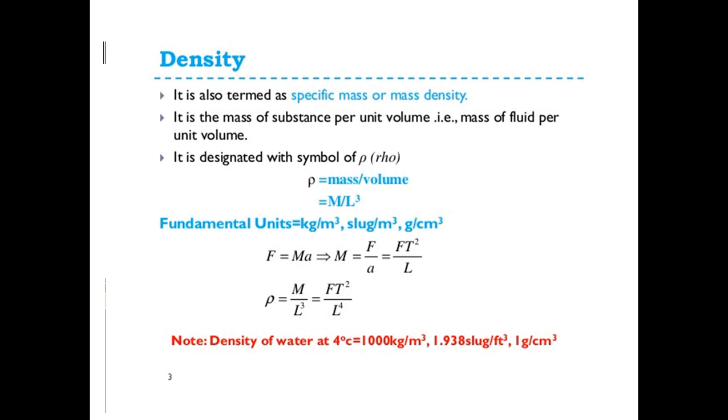So what do you mean by density? It is defined as the ratio of mass, it is the mass of a substance per unit volume. That is mass per unit volume. It is designated by rho, that is mass by volume, that is M by L cubed. You can see here the density of water is 1000 kg per meter cube.